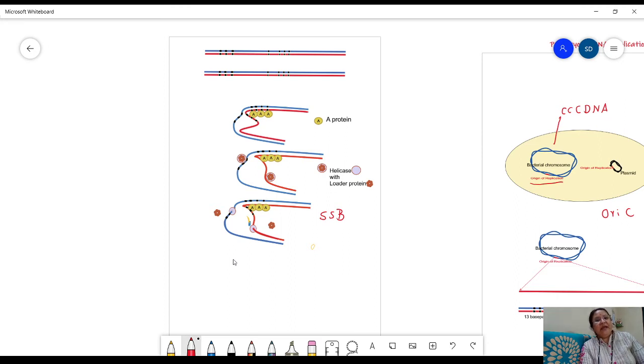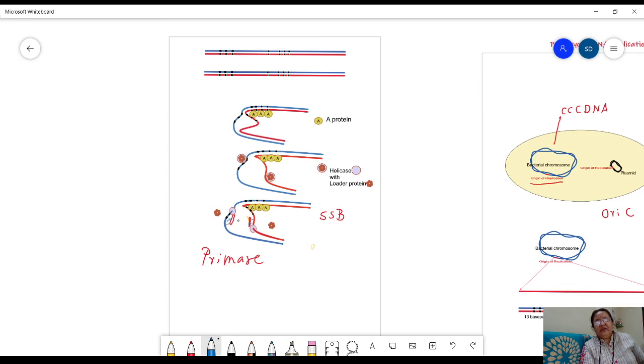So to provide DNA polymerase 3 with a 3' OH end, the next role is played by the enzyme primase. This primase enzyme joins its duty over here where helicase is present, and then it starts to produce a primer, which is actually an RNA molecule.